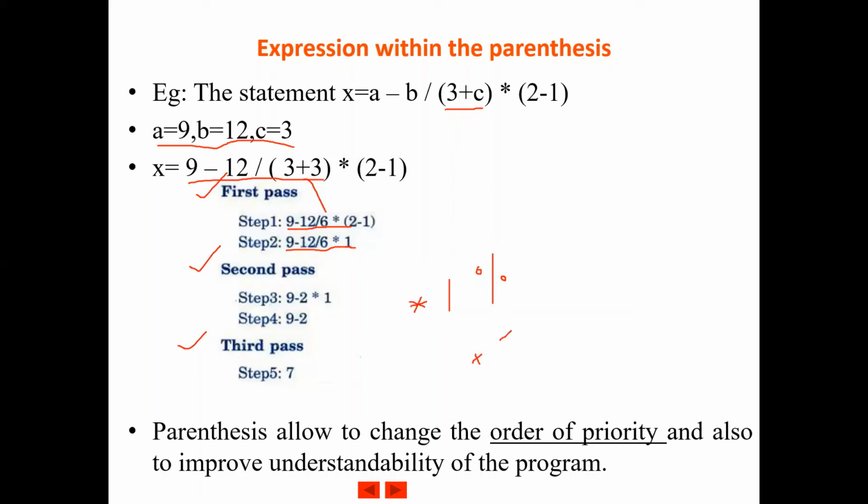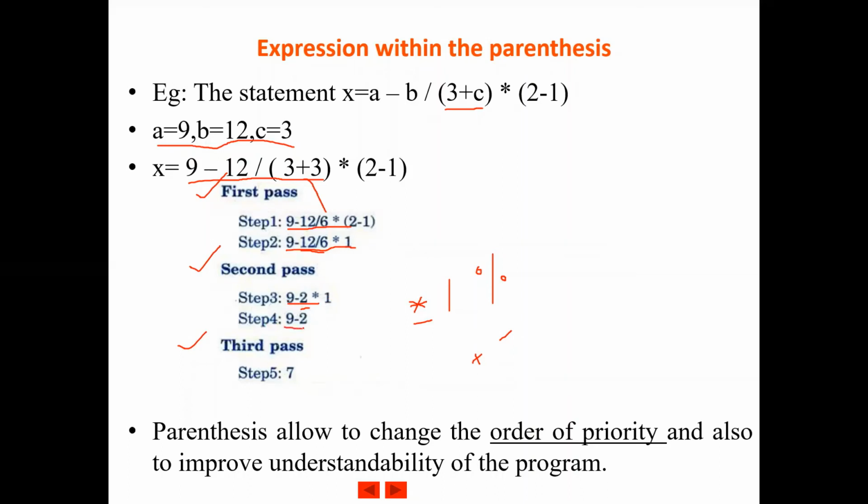addition and subtraction. So in the second pass, when we start from the left side, 9 minus 12 by 6, you encounter a division symbol. It takes two operands, 12 and 6, and divides 12 by 6 to give 2. So it will be rewritten as 9 minus 2 multiplied by 1. In the second pass, when we again move from left to right, it first encounters a minus symbol, then it moves on to find the multiplication. You know that multiplication has higher priority. So it will take two operands, 2 multiplied by 1. So it is 2. So it will rewrite the equation as 9 minus 2.